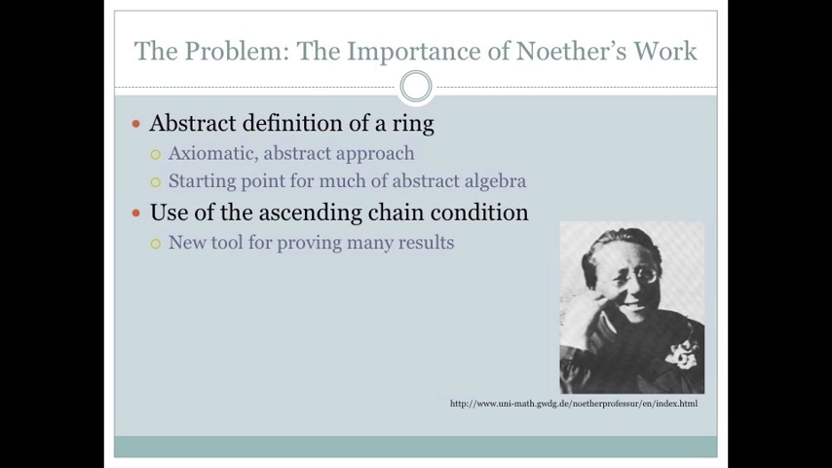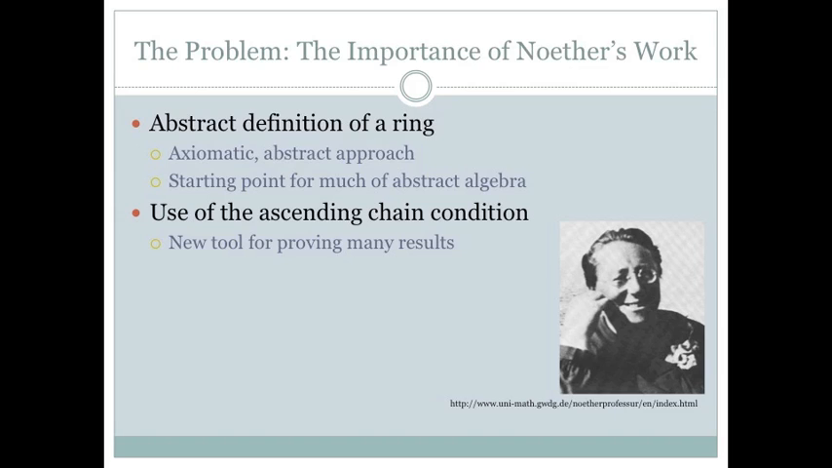Now that we understand the definition of a ring that Noether provided and the idea of a Noetherian ring, we'll finish off just by discussing the importance of her work overall. One of the first contributions that she made was the definition of a ring, and as we've said, we use very similar definitions today of both a ring and an ideal. But more than the definition itself, it was the fact that she took an axiomatic, abstract approach that was important. And it was the starting point for much of the abstract algebra that followed.